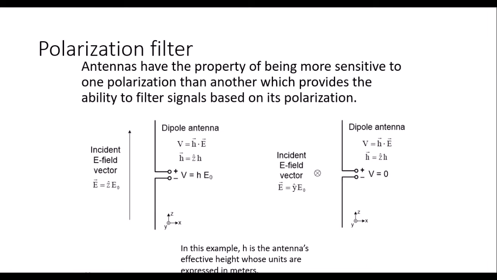Polarization filter: antennas have a property of being more sensitive to one polarization than another, which provides the ability to filter signals based on their polarization. Simply, if the transmitting antenna is vertically polarized, then the receiving antenna must also be vertically polarized, and only then will it be able to receive the vertically polarized transmitted signals.